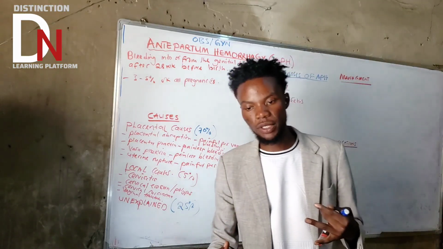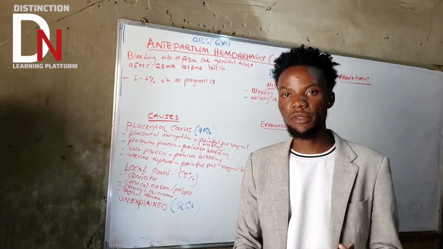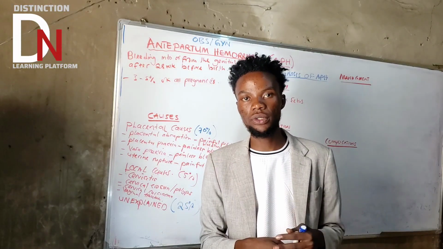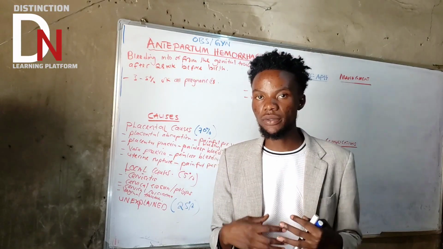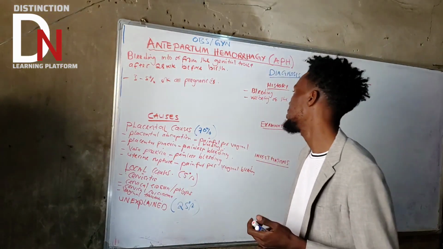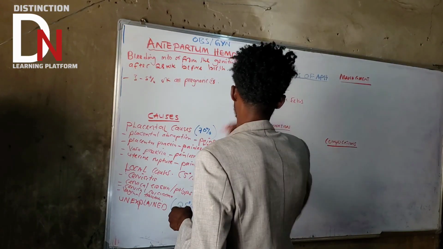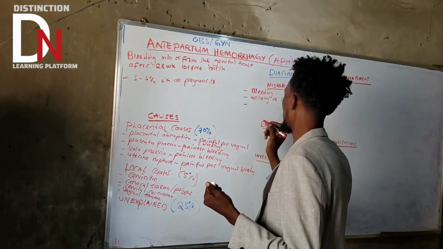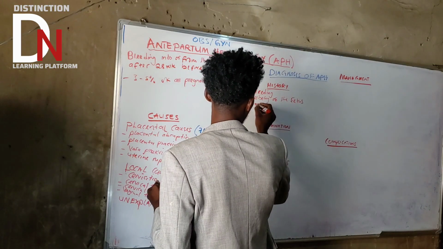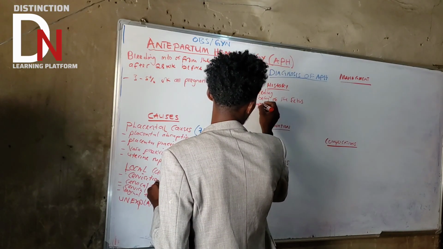If the fetal movement has decreased, it will tell you that maybe there is something going on with the fetus. Apart from that, also ask about the symptoms of anemia.